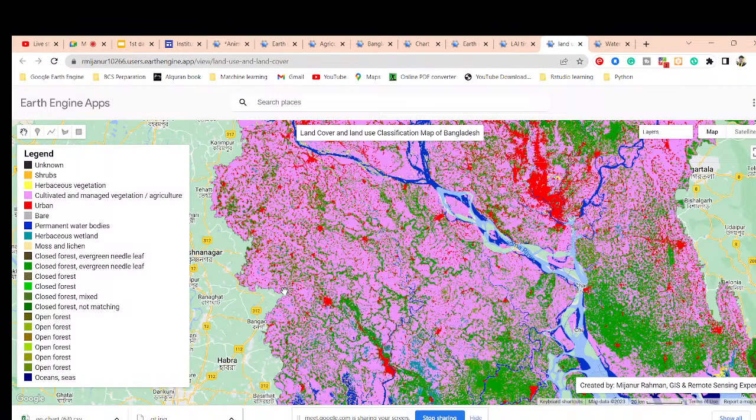That is two ways. If you want, you can simply access the shape file from the Earth Engine public data catalog without downloading the shape file from anywhere. Or if you want, you can also download the shape file, import it and work with that.